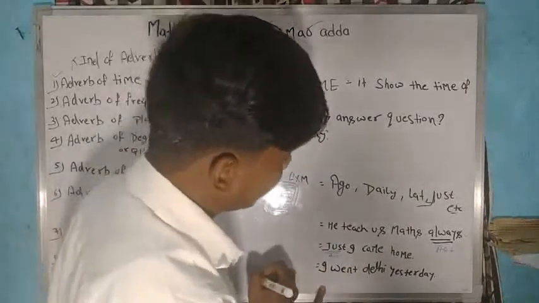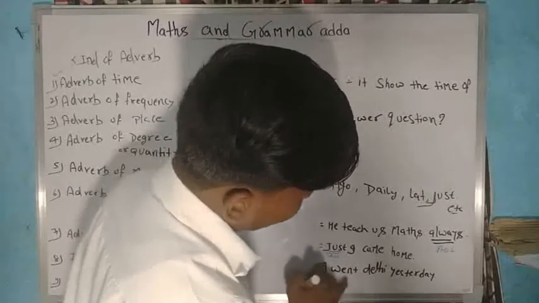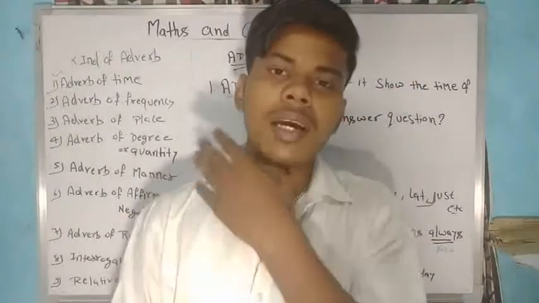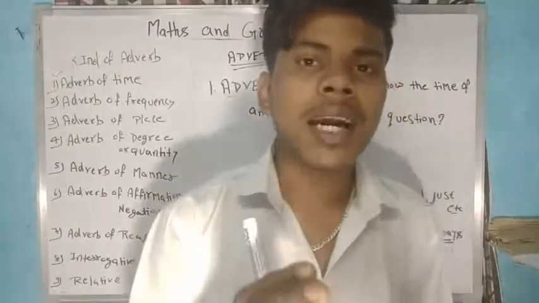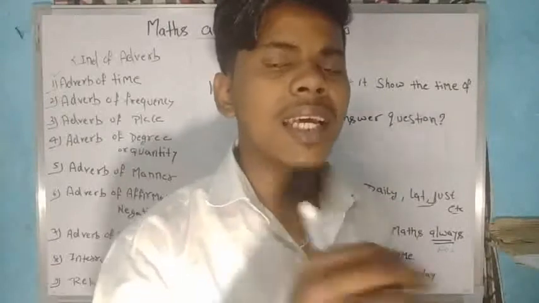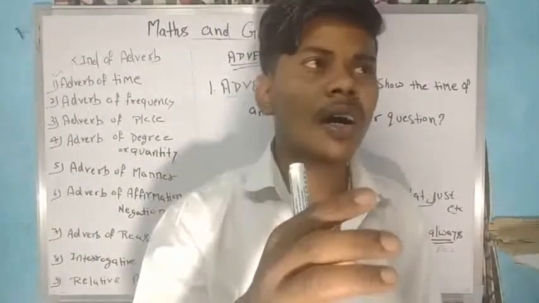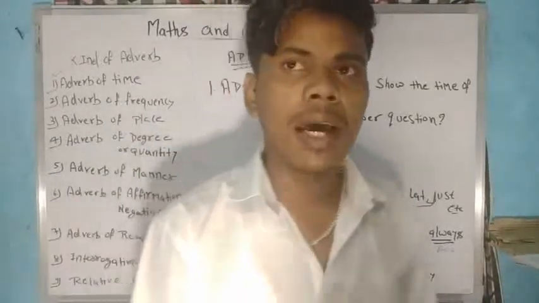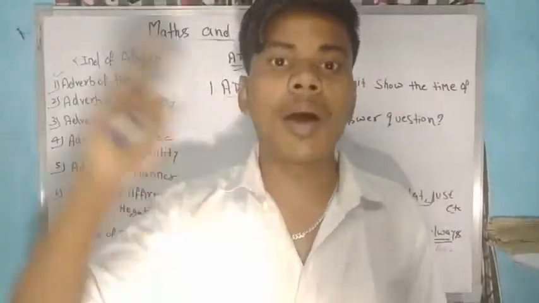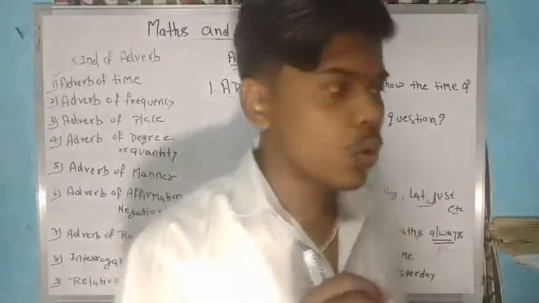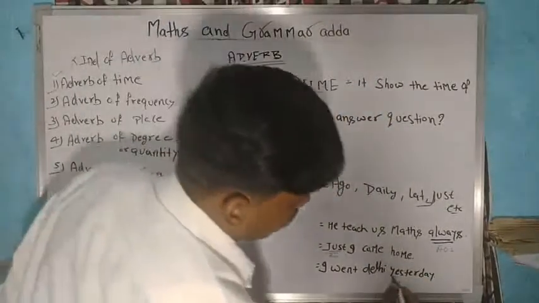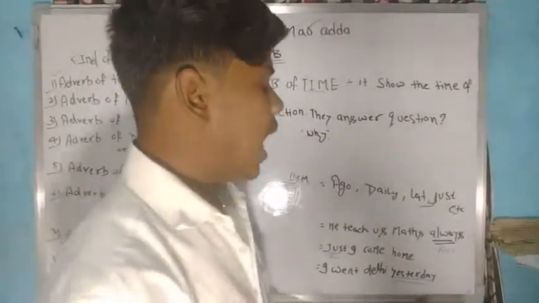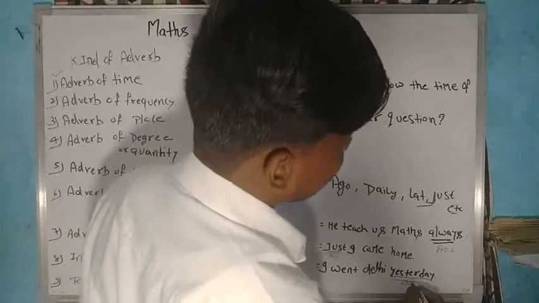Third example: I went Delhi yesterday. Listen, if our friend says please come with me to Delhi, then what can we say? If we went yesterday to Delhi, I can say yeah, yesterday I went to Delhi, so I will not go today. Or I can say, I will ask my parents, then tomorrow I can go to Delhi with you. Yesterday, tomorrow, and after tomorrow, whichever we are using, is also an adverb of time.